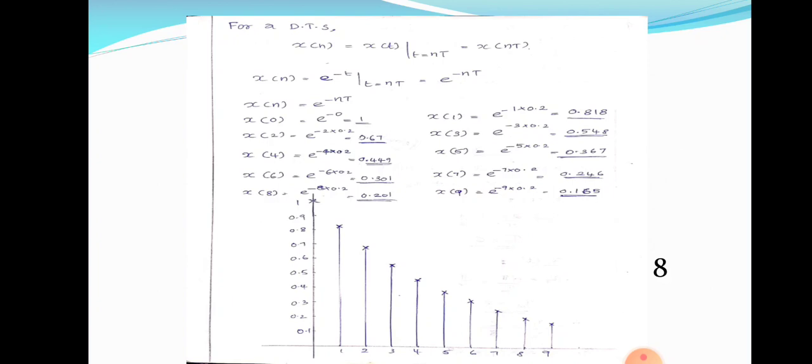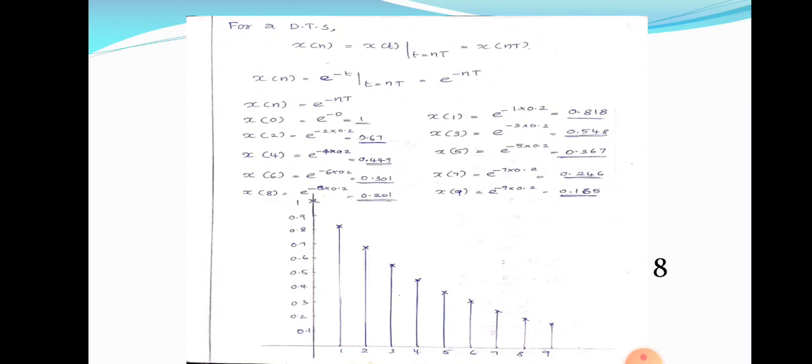Similarly, x of 3 is equal to e raised to minus 3 into 0.2. Capital T is always fixed. That means the time period is always fixed in this problem. In every problem, capital T is always fixed. The value of n is changing. When we calculate x of 6, the value of n is 6. x of 7, the value of small letter n is equal to 7. x of 8, the value of n is equal to 8.